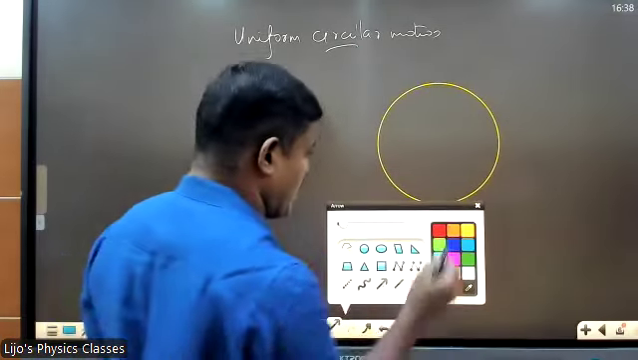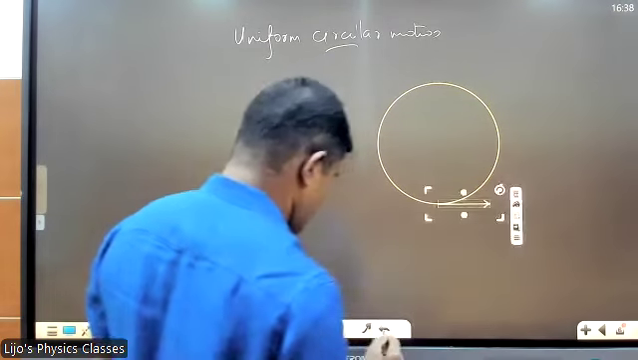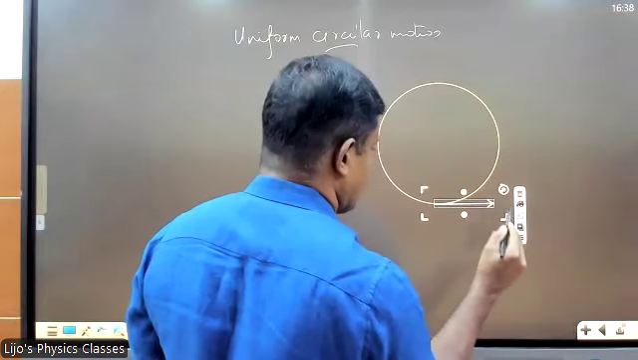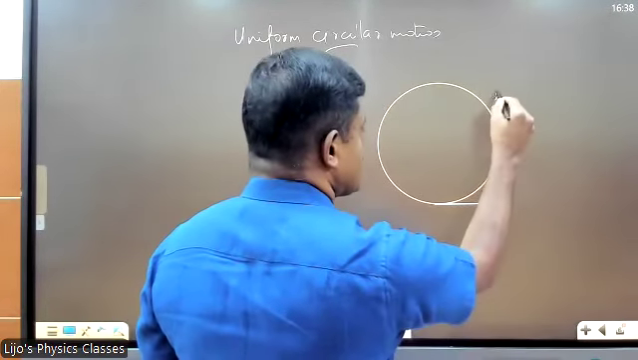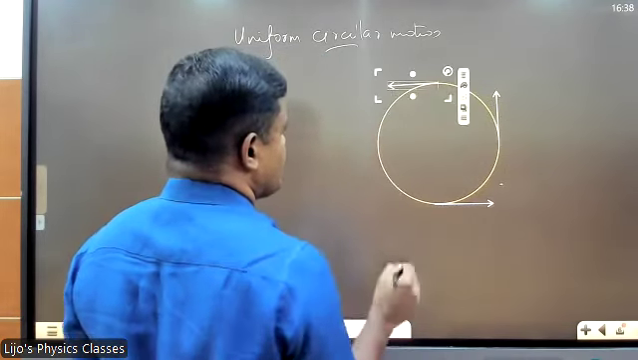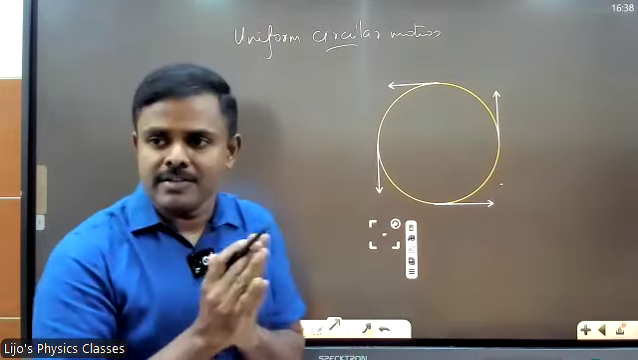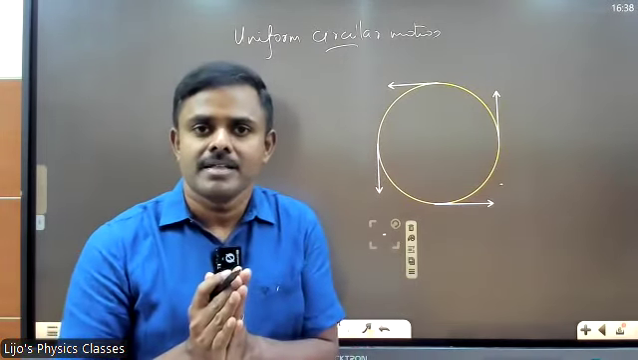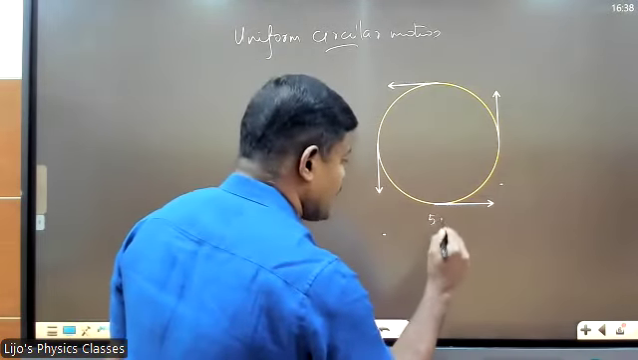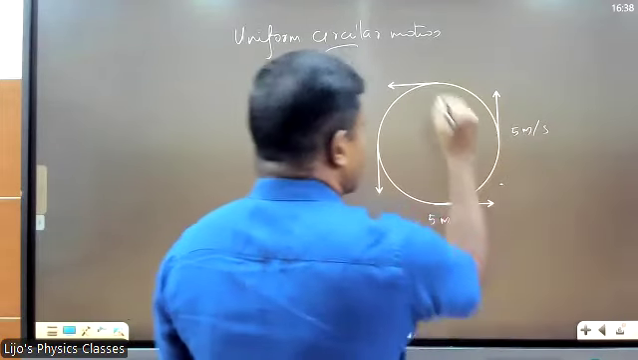I'm drawing the velocity here. Look at this. Velocity is to the right. Velocity is straight up. Velocity is to the left. Velocity is down. So at any point, velocity is given by something called tangent. Yes, tangent. Here the speed is like 5 meters per second.